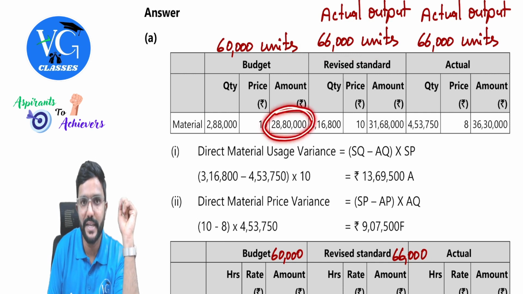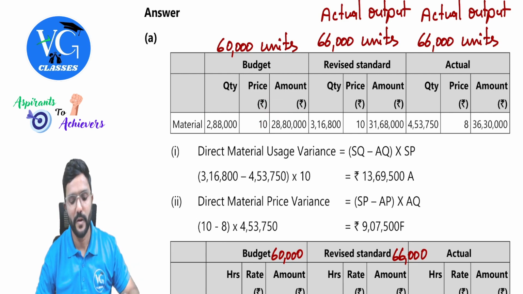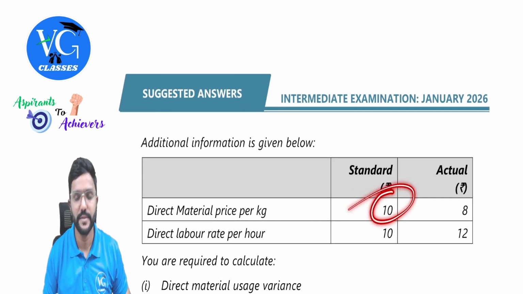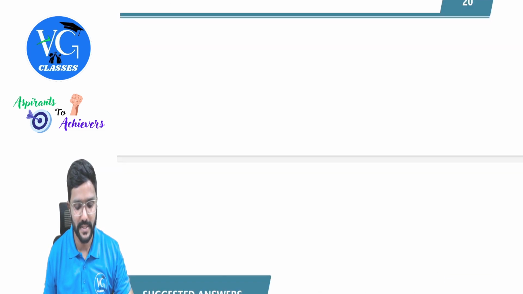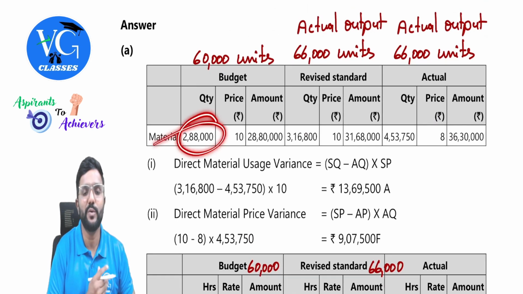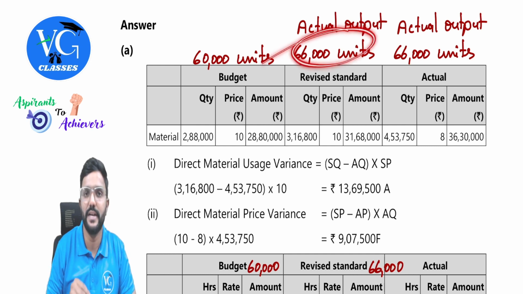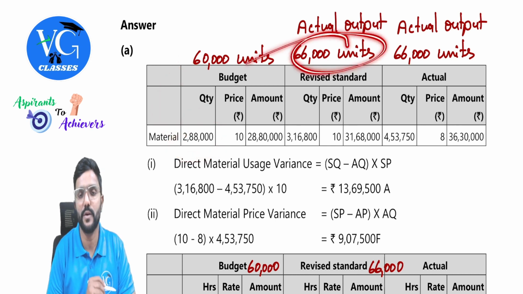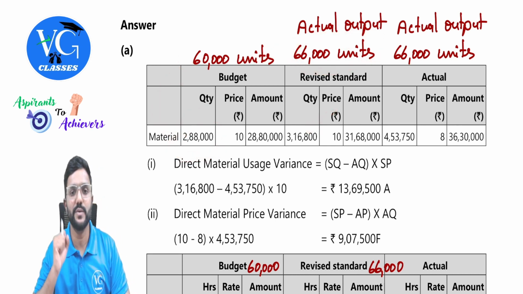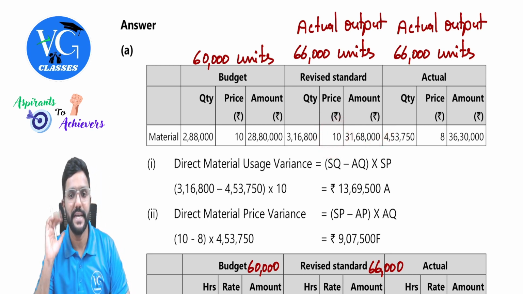Budgeted material cost is given, guys, 28 lakh 80,000 divided by the budgeted standard price of 10 rupees, which is given in the next table. So 28 lakh 80,000 divided by 10, we have done that, and we got the budgeted quantity 2,88,000. This is for an output of 60,000 units, but our actual output is 66,000. Let us convert it. So 2,88,000 divided by 60,000 into 66,000, we will get 3,16,800 into 10. We will get standard cost 31,68,000.